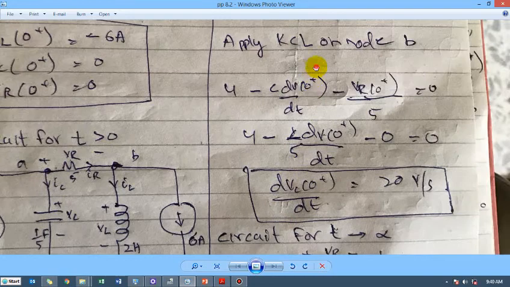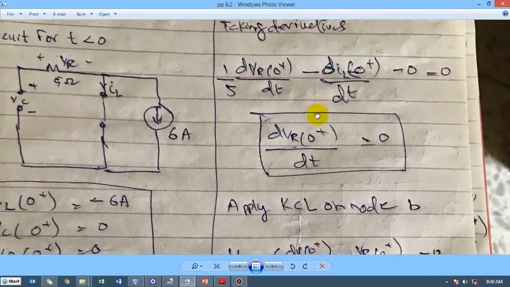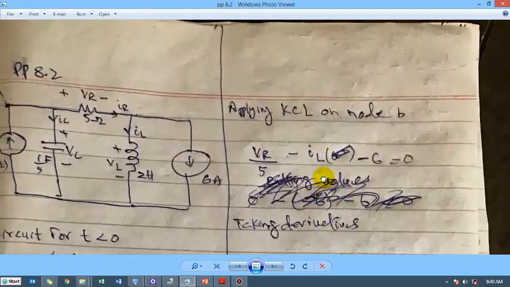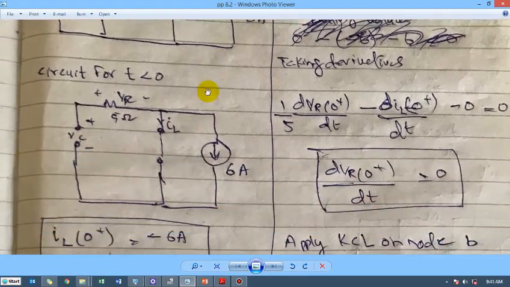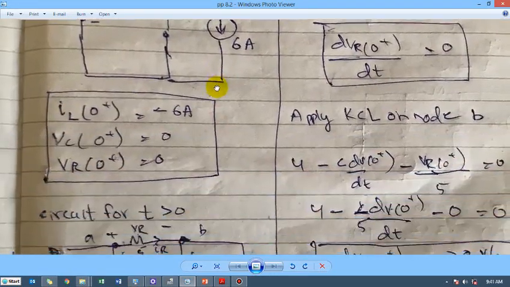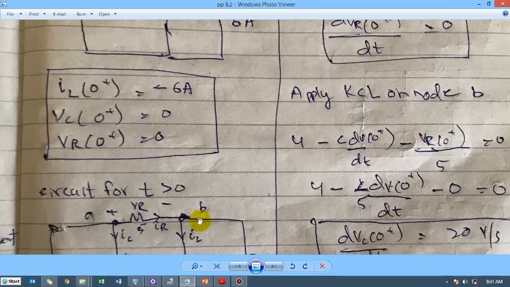Right. Scrolling up for the next steps, what I will be doing is applying KCL on node B. So what is node B? Node B is this one. Let me show you again where I have mentioned node B. I can show you here. Wait for a second. You see that this is node B and this is node A.